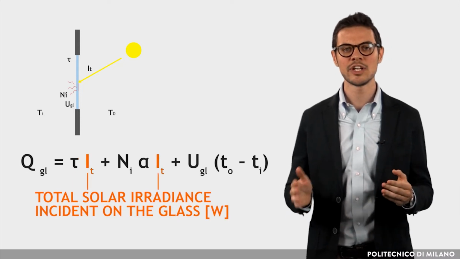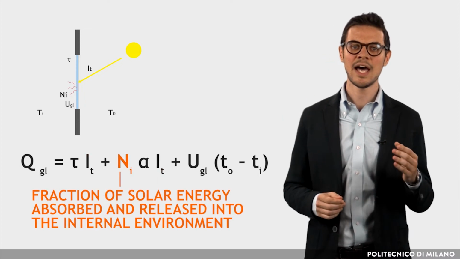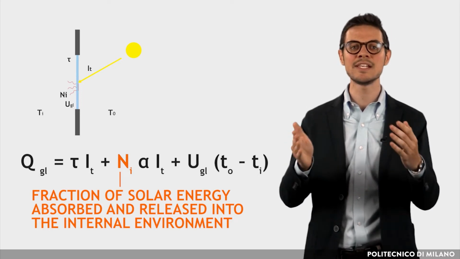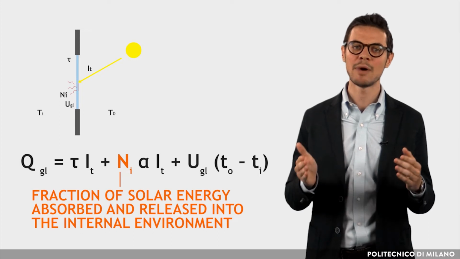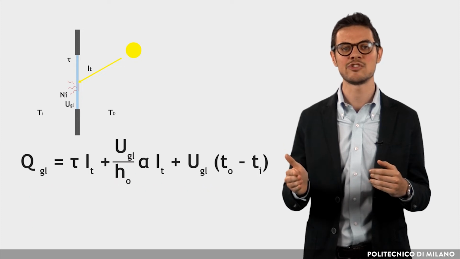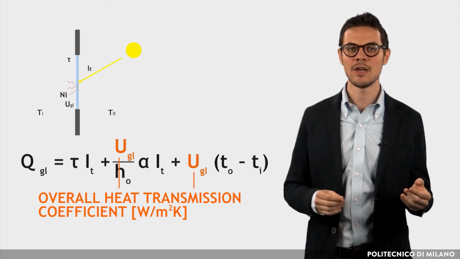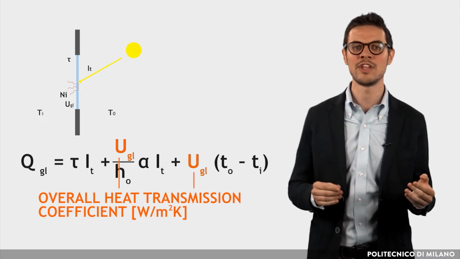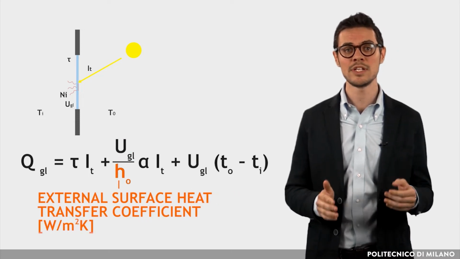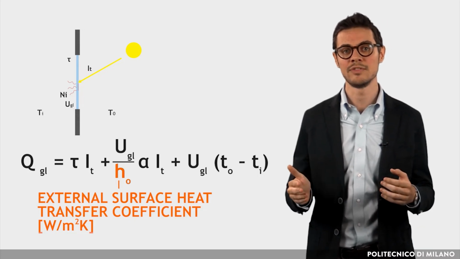IT is the total solar irradiance incident on the glass in watts. And Ni represents the fraction of solar energy absorbed by the glass and released into the internal environment by radiation in the far infrared and convection, given by the ratio UGL over HO, where UGL is the overall heat transmission coefficient of the glass, expressed in watt over square meter Kelvin, and HO is the external surface heat transfer coefficient in watt over square meter Kelvin.